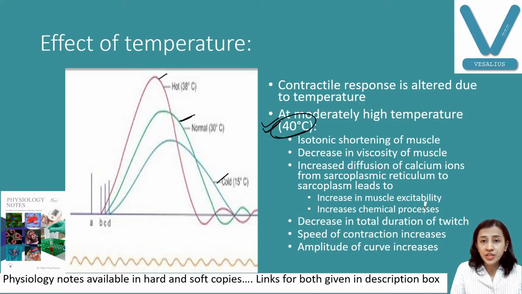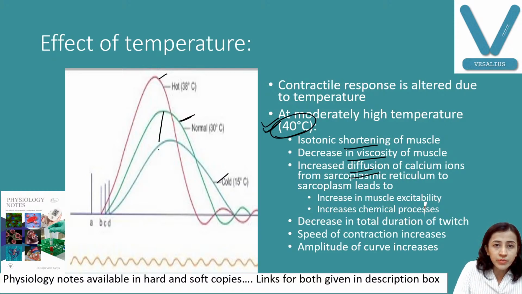There is shortening of the muscle, viscosity of the muscle decreases, calcium ions enter inside the sarcoplasm from the sarcoplasmic reticulum, so muscle elasticity increases and chemical processes increase. So now what are the changes you can see here?